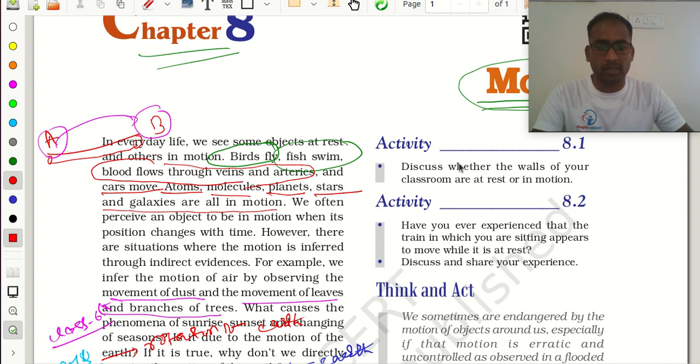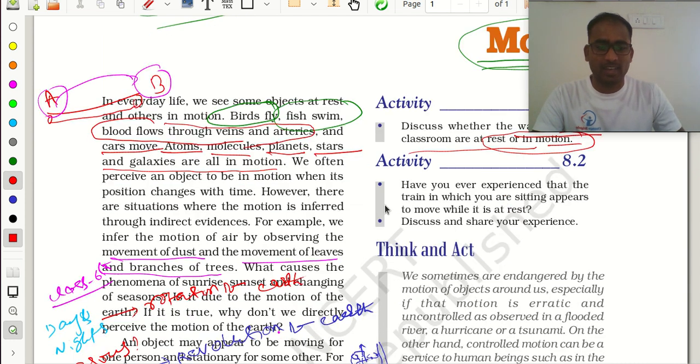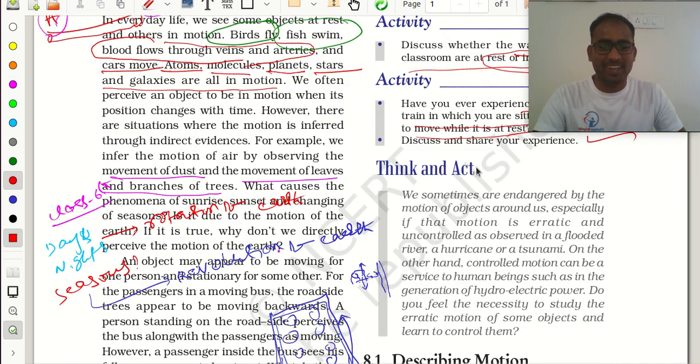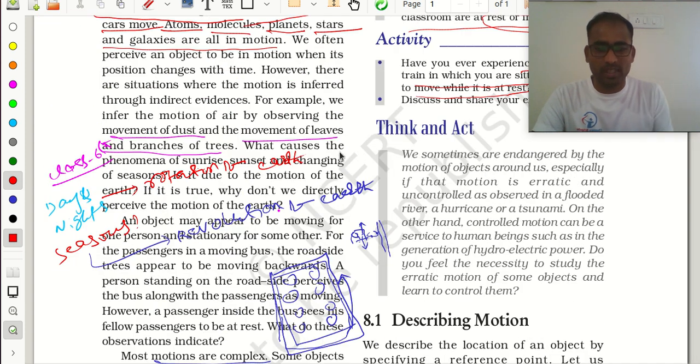So see here one activity. Discuss whether the walls of your classroom are at rest or in motion. Tell me. Okay, next. Have you ever experienced that the train in which you are sitting appears to move while it is at rest? You observe, no? Yes. And when you see the platform, then you can say, yes, my train is not moving. Okay? Just go through this think and act after the class.